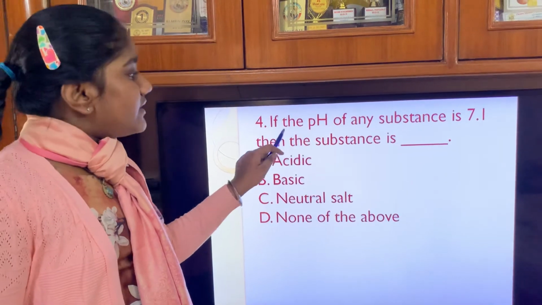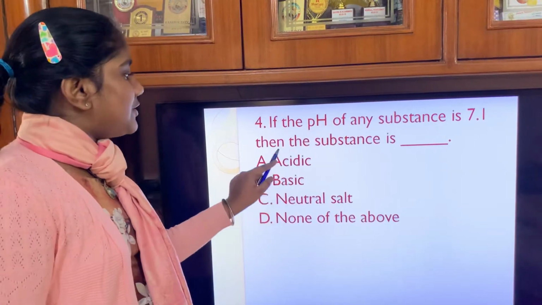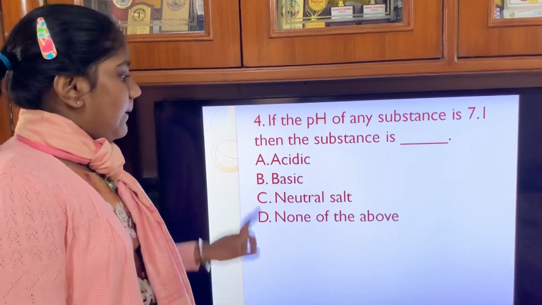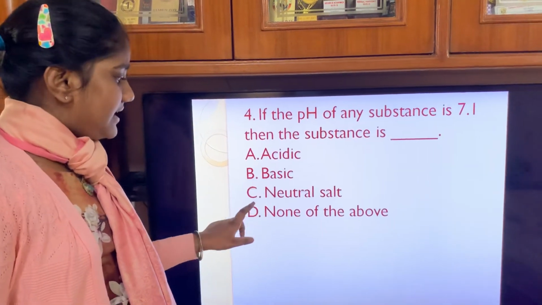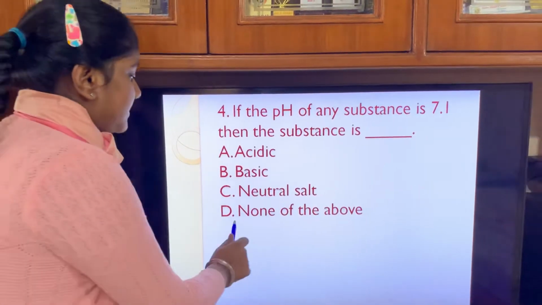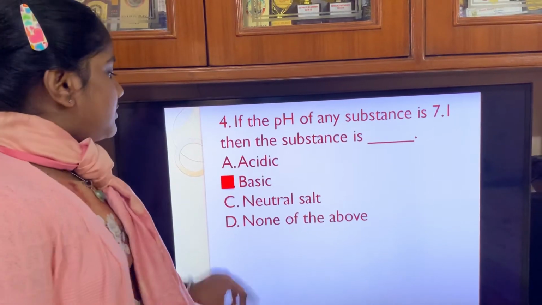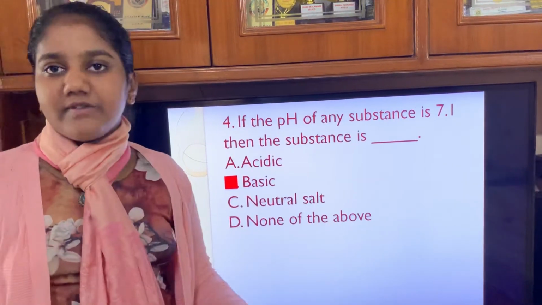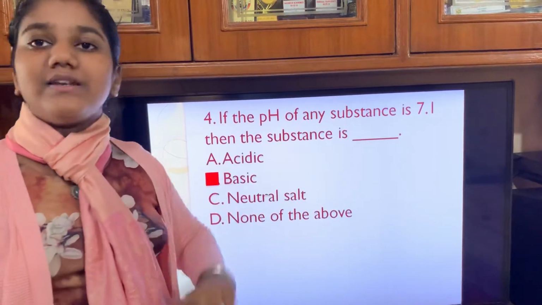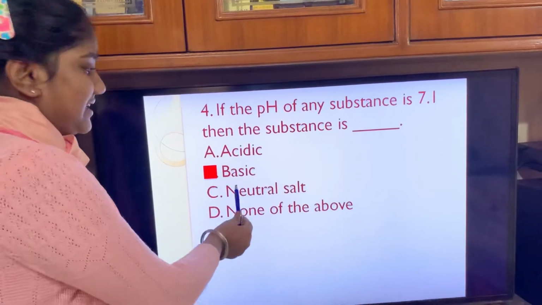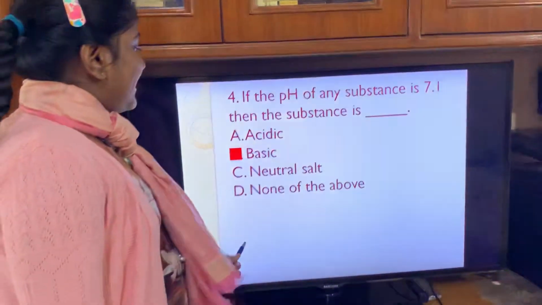Now next, if the pH of any substance is 7.1, then the substance is dash. Option A acid, option B basic, option C neutral salt, option D none of the above. The correct answer is basic, because in the previous question I said that a 0.1 difference above 7 can make the substance basic. So the correct answer will be basic.